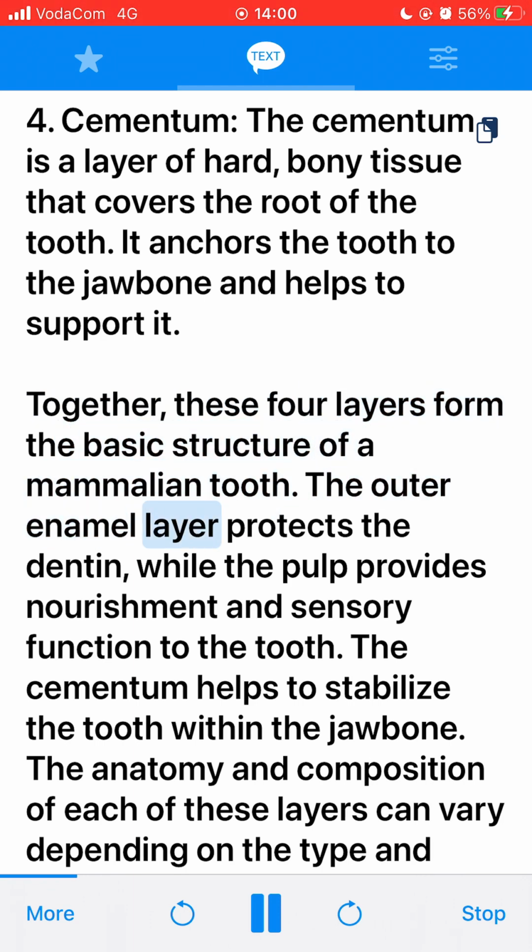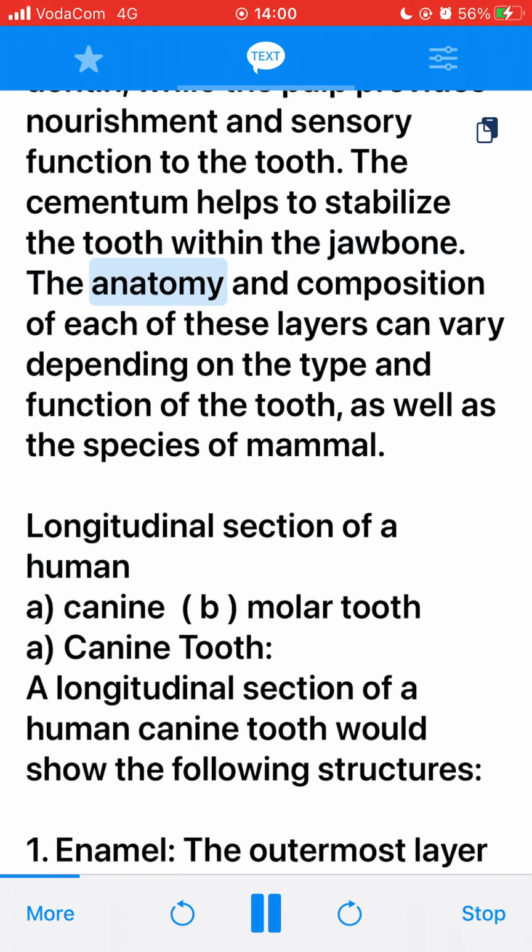The outer enamel layer protects the dentin, while the pulp provides nourishment and sensory function to the tooth. The cementum helps to stabilize the tooth within the jawbone. The anatomy and composition of each of these layers can vary depending on the type and function of the tooth, as well as the species of mammal.